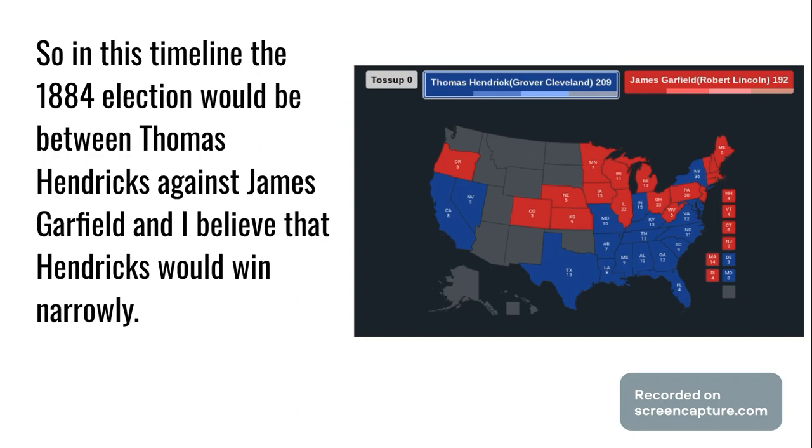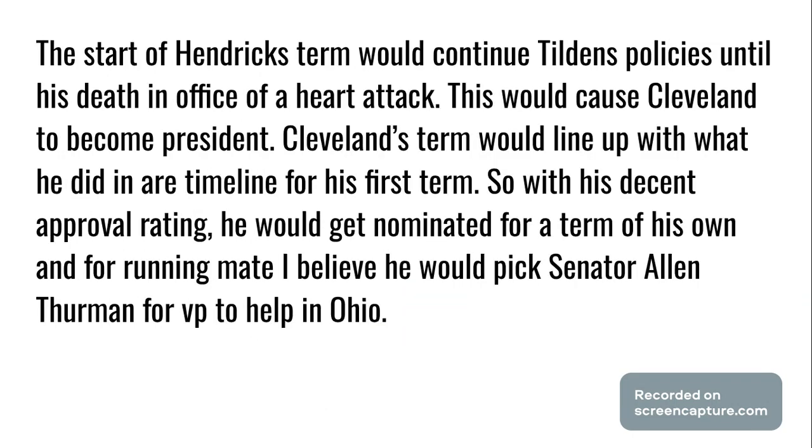So in this timeline, the 1884 election would be between Thomas Hendricks and James Garfield. I believe that Hendricks would win this one narrowly. The start of Hendricks' term would continue Tilden's policies until his death in office of a heart attack. This would cause Cleveland to become president.